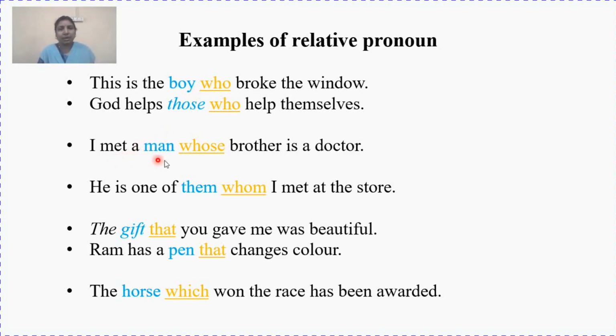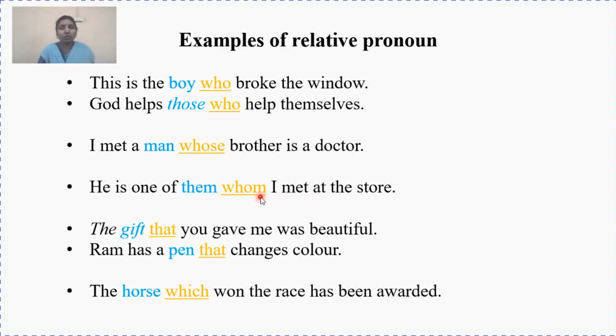Next example, I met a man whose brother is a doctor. He is one of them whom I met at the store. Now here you can see who is the subject of the next sentence. Who broke the window? The boy. When I break up into two sentences, you will see who will represent the subject. But in this sentence it is object. He is one of them whom I met at the store. Whom I met, them. So them is your object. So here also relative pronoun is your object.